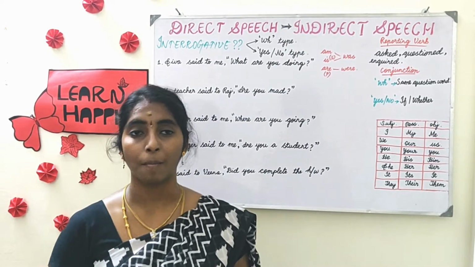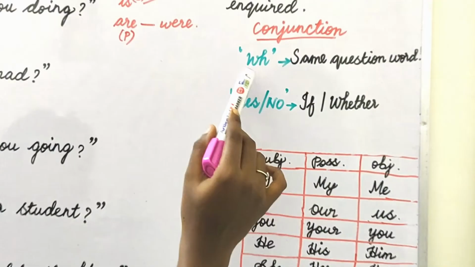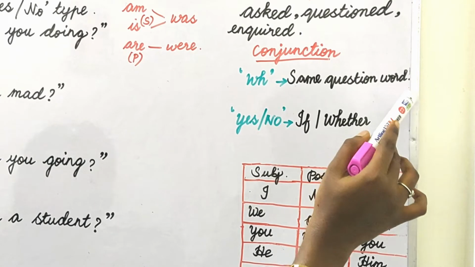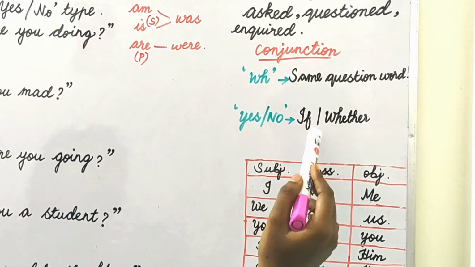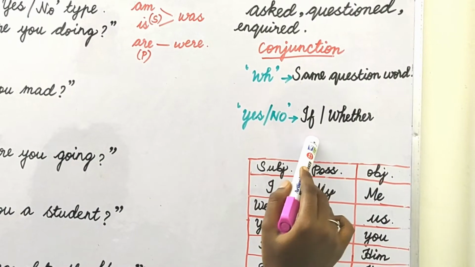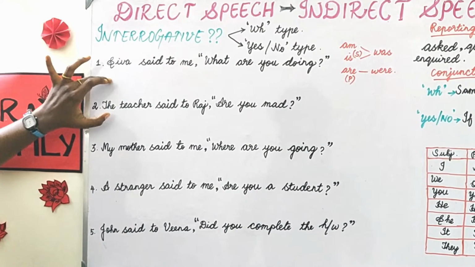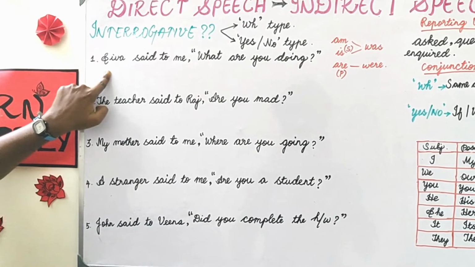I will tell you an example later. So you just see the conjunction now. WH question means the conjunction is the same question word. And if it is a yes or no type question, the conjunction is if or whether. Out of these two, anything you can select. So coming to the example, first I will give you clarity between the WH type question and yes or no type question.